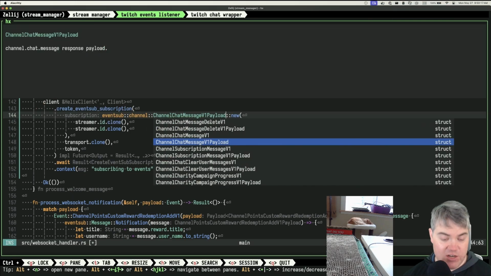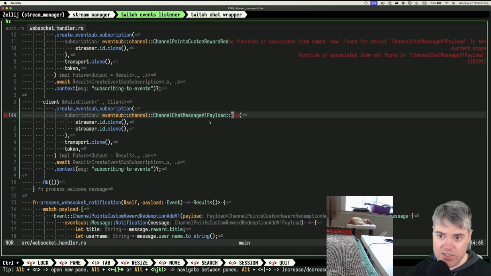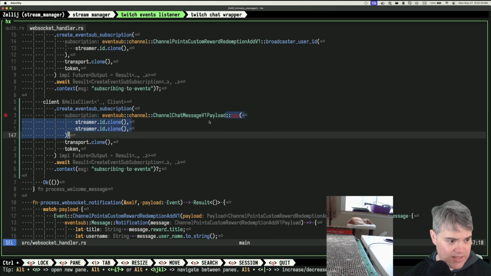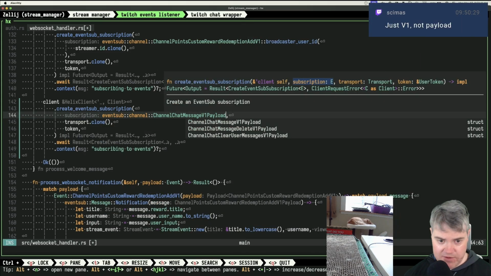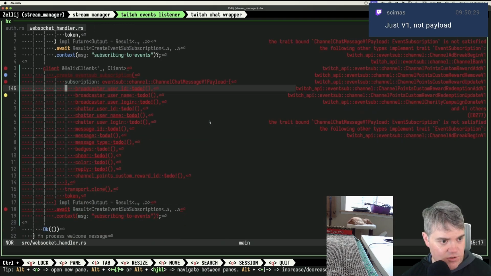This should be a channel chat message v1 payload. That's probably what it is, right? So new, no function. Okay, so there is no constructor for that. That's cool. So I have to do this. Struct fields, cool, lovely. Broadcaster user ID.